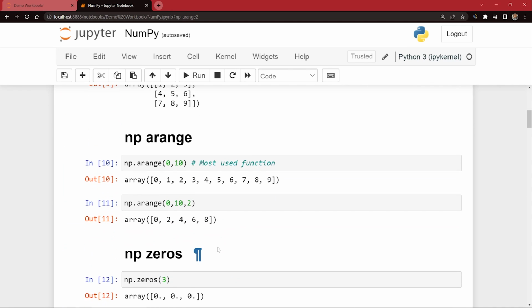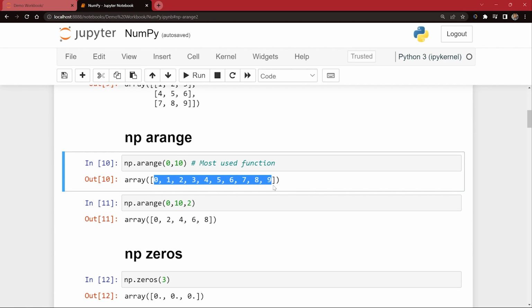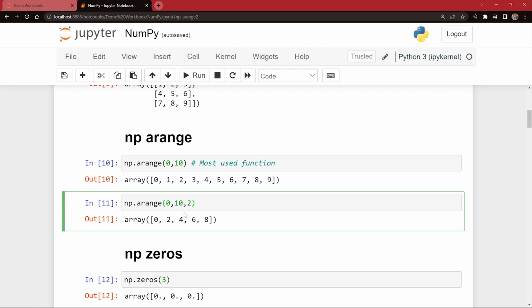Without using the array function, you can directly use the arange function, which will smartly create the array depending upon the numbers and the dimension you want. For example, I would have said np.arange and passed only two numbers, and it gave me the array of numbers like this. Similarly, if you want to pass a third argument, you can do that and you can create steps. I hope this is very much clear. Arange is very similar to the range function, which comes from the Python for loop. So half of the things depend upon Python. So basically, for this course, you need Python basics. You should know about Python also.